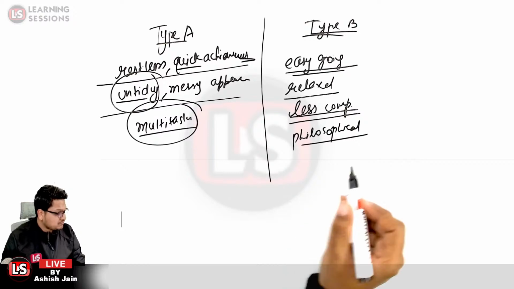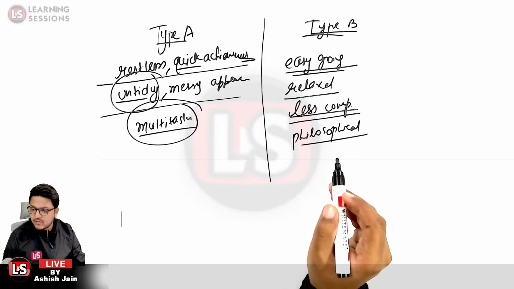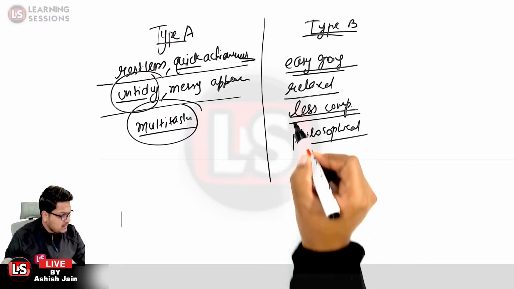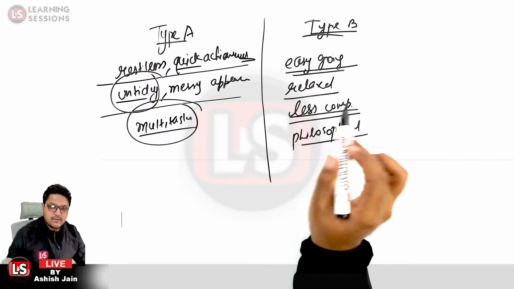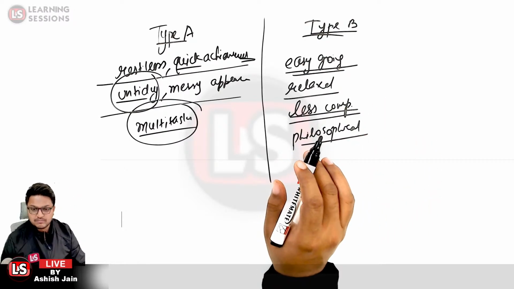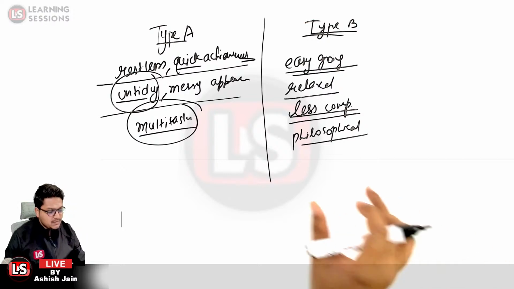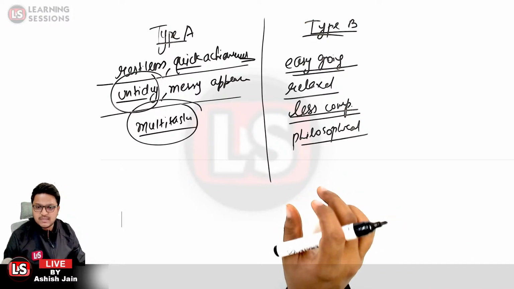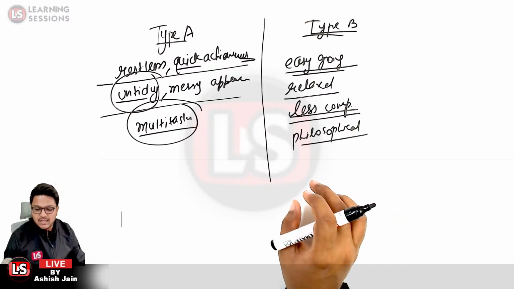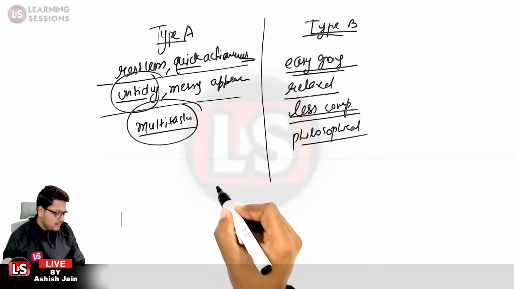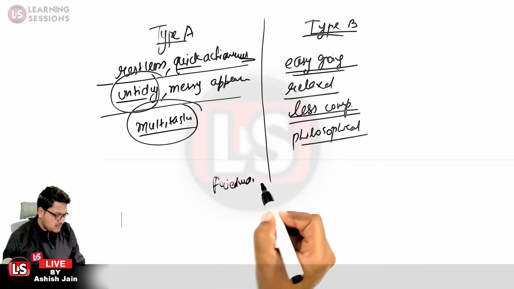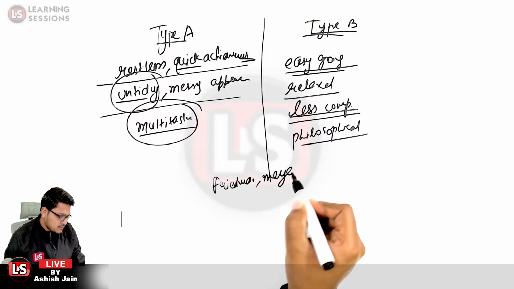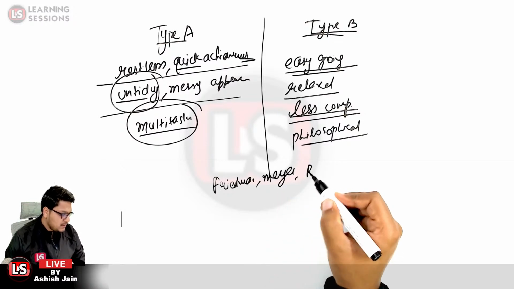They are relaxed and easygoing. And further, the concept related to personality was given by Friedman, Mayer, and Ray Rosenman.